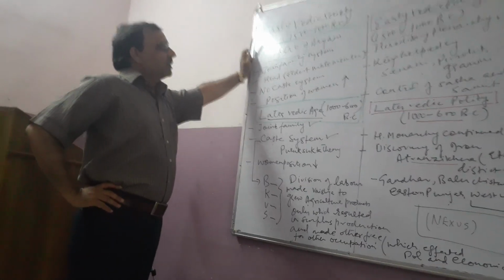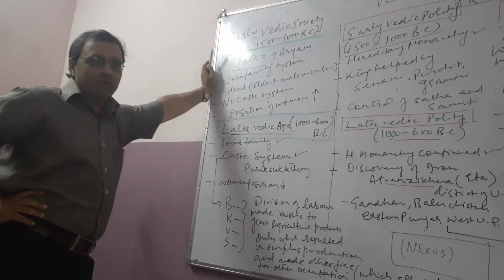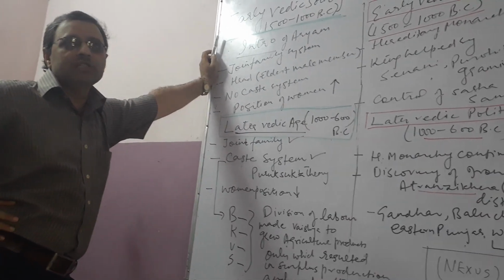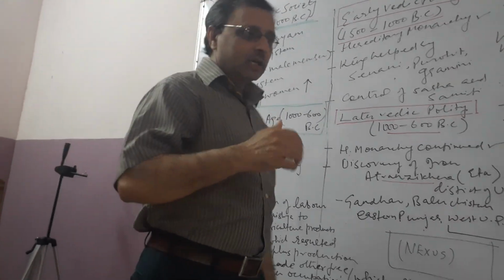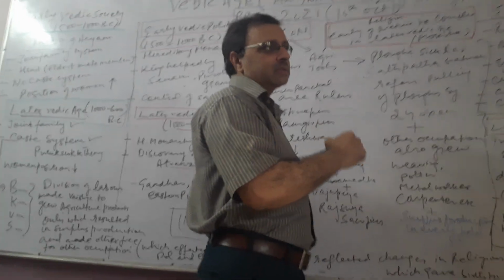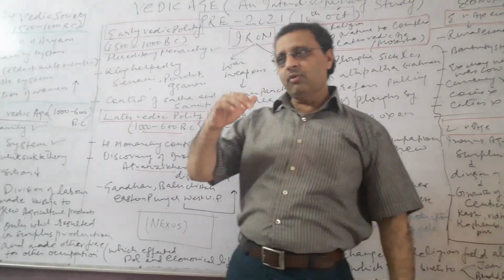So our intro of Aryan is that Aryan is the name of a noble family people, and they came from Central Asia. They came from Central Asia because of two reasons. One was the scarcity of the pasture land. हरे चरागाहों की कमी हो गई थी वहाँ पर सेंट्रल एशिया में, and that's why they were forced to come